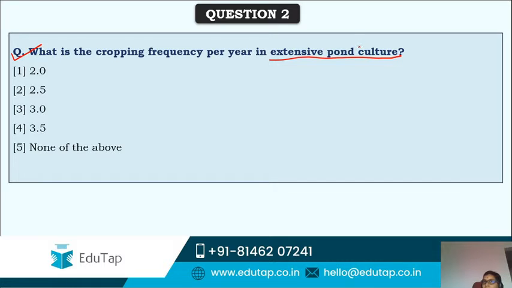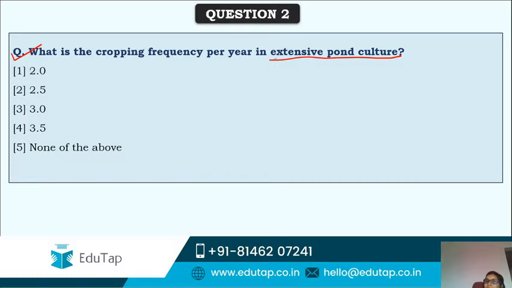Once they release the stock, they give some time for the growth of that fish or prawns or shrimp, whatever is being released, by maintaining all the requirements like water salinity, water temperature, feed, everything, and they give a proper time, 6 months to 8 months, or sometimes for a few fishes even 12 months to grow. So after their optimum growth, they harvest it, and that one set of releasing the stock and then harvesting is one cropping.